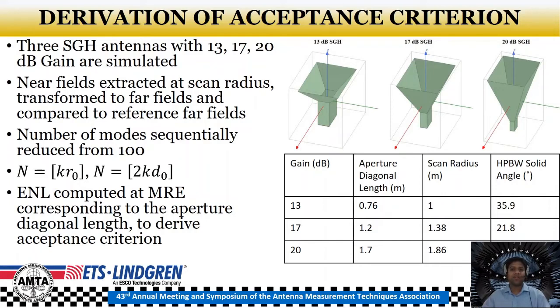Now, for transforming the near fields to far fields, the number of modes is sequentially reduced starting from 100 to evaluate the ENL values. As mentioned before, the number of modes n is equal to the product k r0 without the additional 10 modes, to correlate the MRE directly to the electrical dimension D0. The MRE in consideration is half of the aperture diagonal length of the horn antennas. Corresponding to the MRE, the number of modes is calculated and the ENL values at the calculated number of modes are considered for the acceptance criteria of the solid angle.